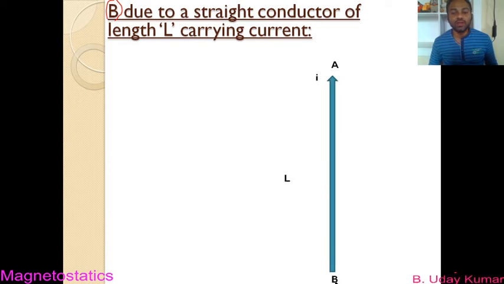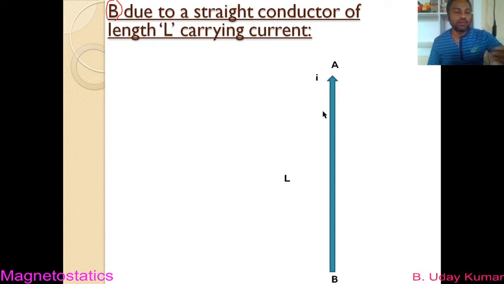So let us assume that this is our current carrying wire which is straight. This is the system. Let us assume that the current is flowing in the upward direction, and let the current flowing in this wire be I, and the length of this wire be capital L. So this is a straight conductor of length capital L carrying current I. Now our aim is to determine the magnetic field induction due to this system by using Biot-Savart's law.